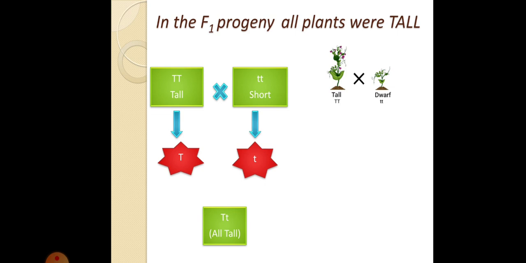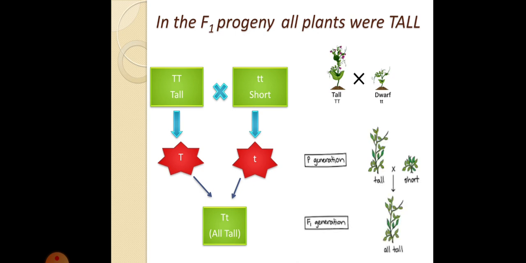These two will combine to form capital T and small t, and the next generation, capital T and small t, were all tall.